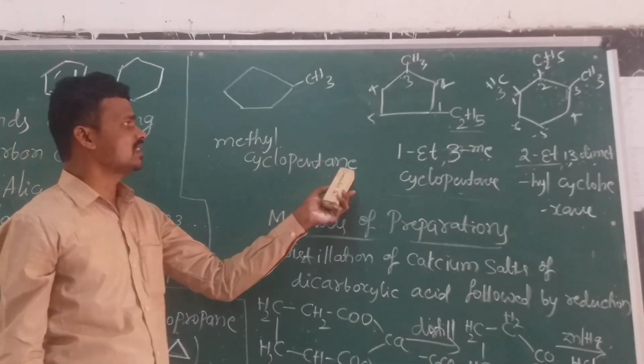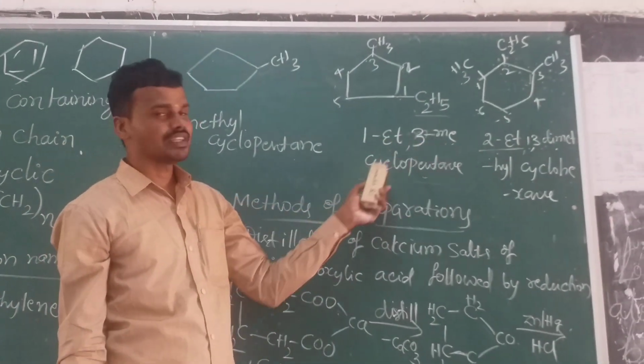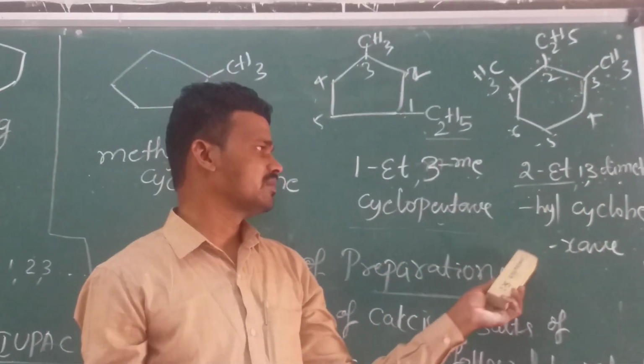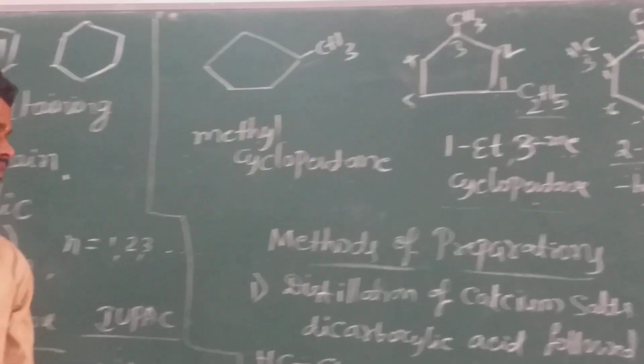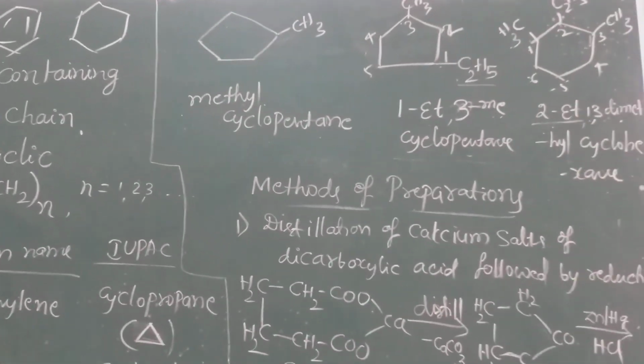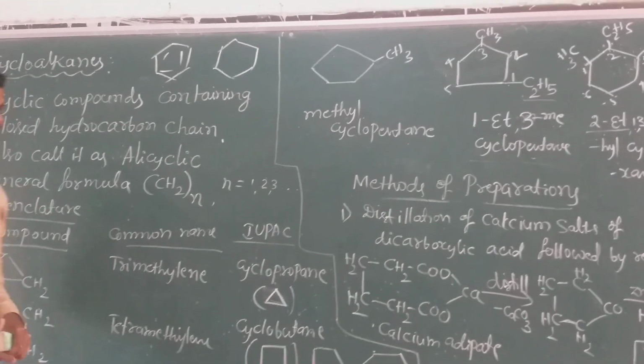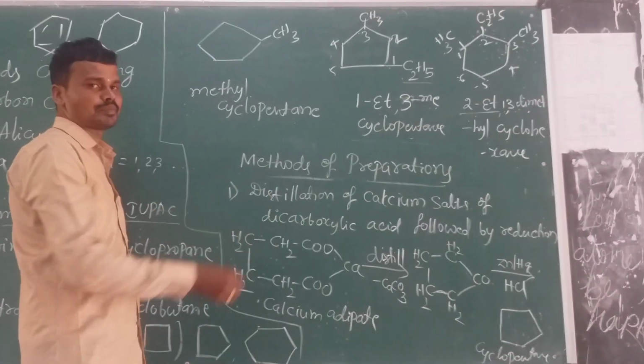Methylcyclopentane, 1-ethyl-3-methylcyclopentane. Next, 2-ethyl-1,3-dimethylcyclohexane. Okay, these are the introduction class, cyclohexane definition and IUPAC names. Next, we shall come to the methods of preparation.